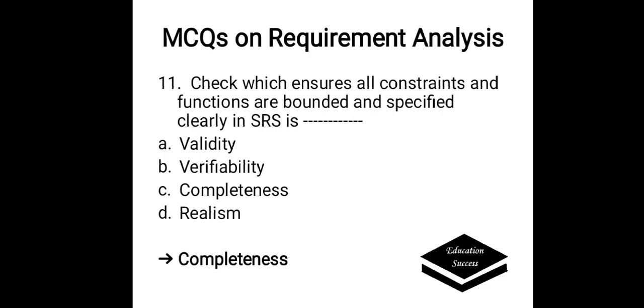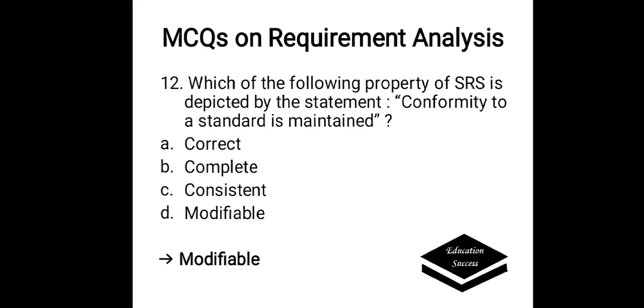That is called completeness. Which of the following property of SRS is depicted by the statement? Conformity to a standard is maintained. Options are A. Correct, B. Complete, C. Consistent, D. Modifiable. Here the answer is modifiable, which stated that conformity to a standard is maintained.